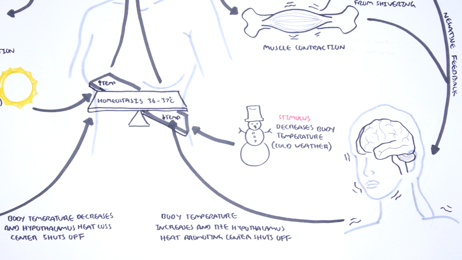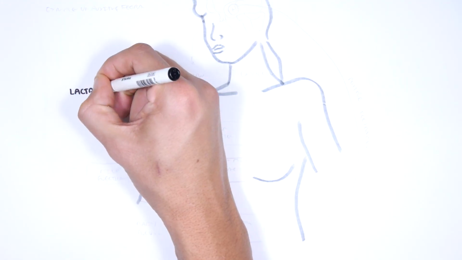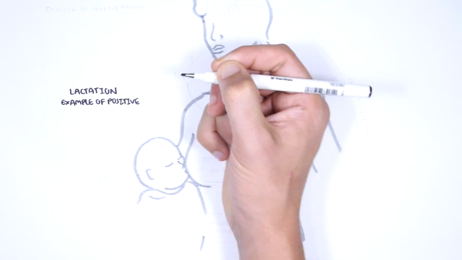While negative feedback is the main driver of homeostasis, there is also something called positive feedback, which is a self-amplifying cycle in which a physiological change leads to an even greater change in the same direction. In a way, positive feedback tries to maintain homeostasis, but often with a price. Let's take a look at a positive feedback example, which is a woman breastfeeding, lactation.